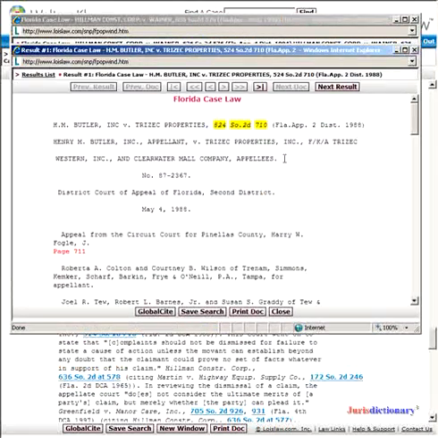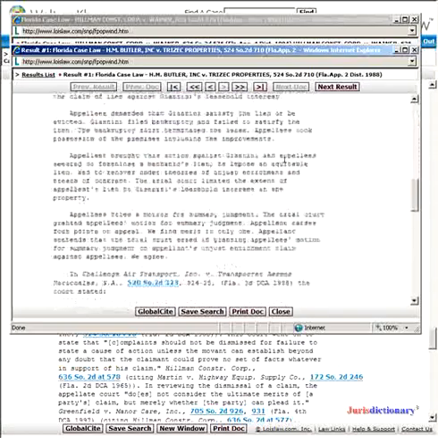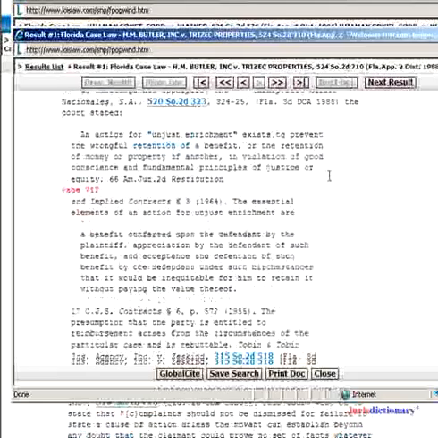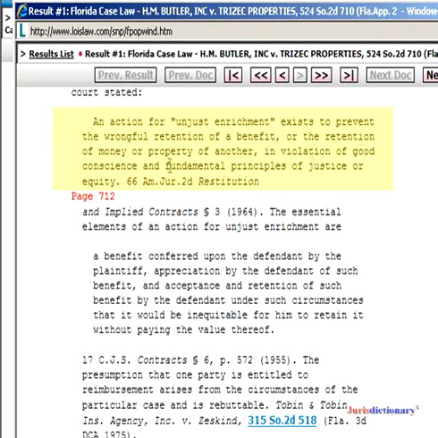And we'd be able to click on that and scroll down, and somewhere in here we're going to find the elements. Here it is. An action for unjust enrichment exists to prevent the wrongful retention of a benefit or the retention of money or property of another in violation of good conscience and fundamental principles of justice or equity.